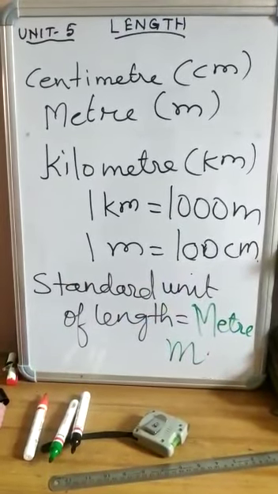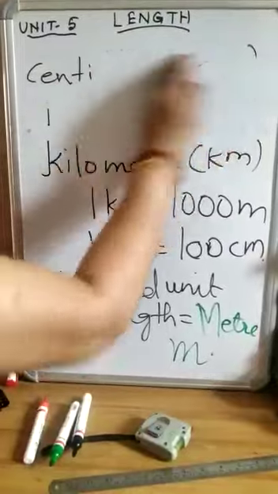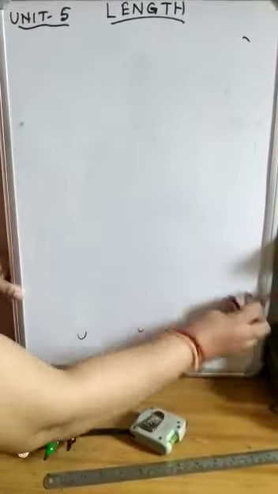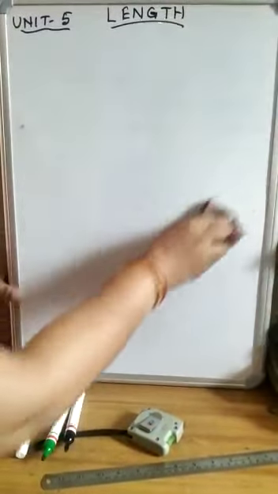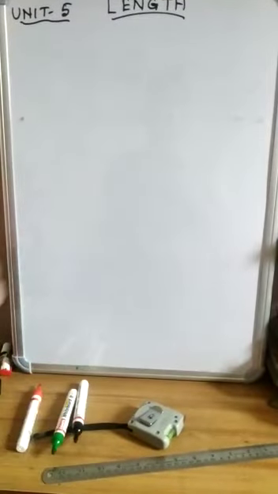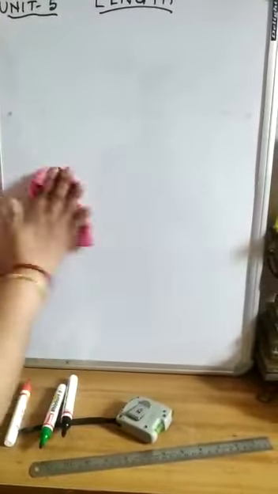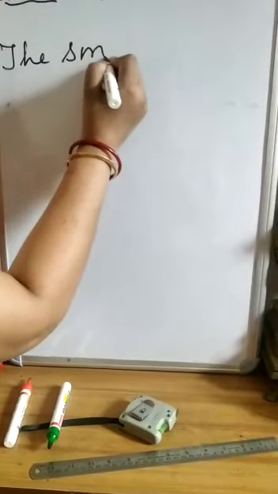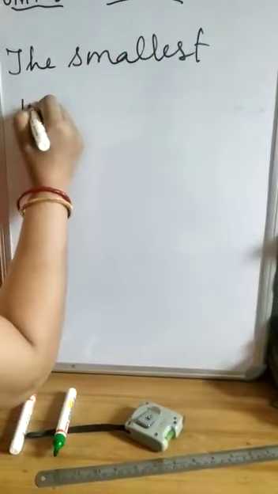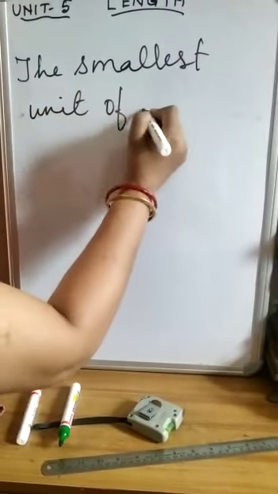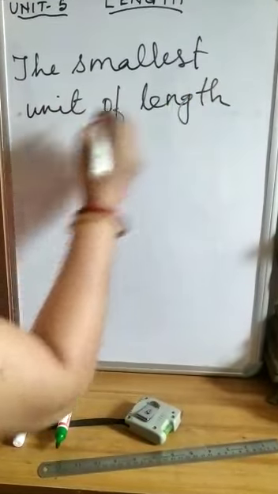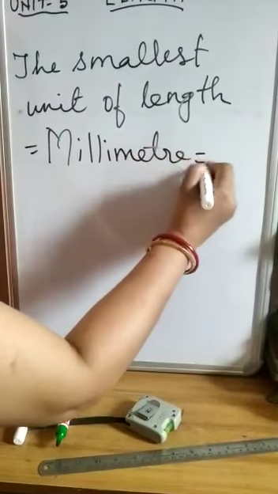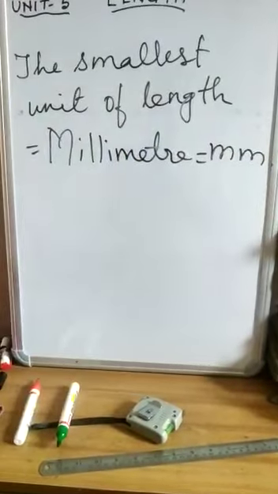Now, what is the smallest unit of length? The smallest unit of length is millimeter. That is mm. Correct?